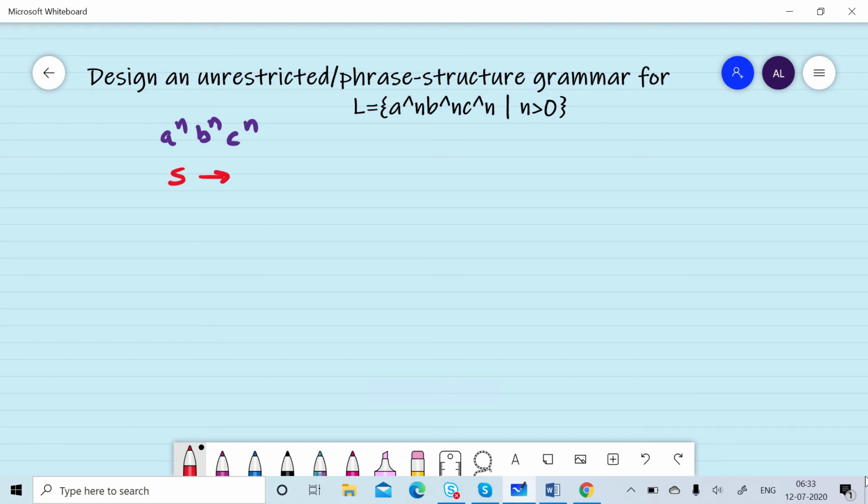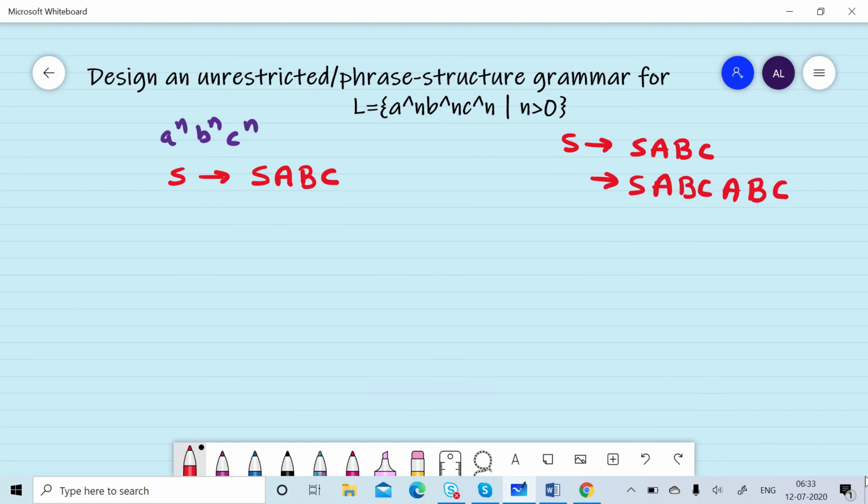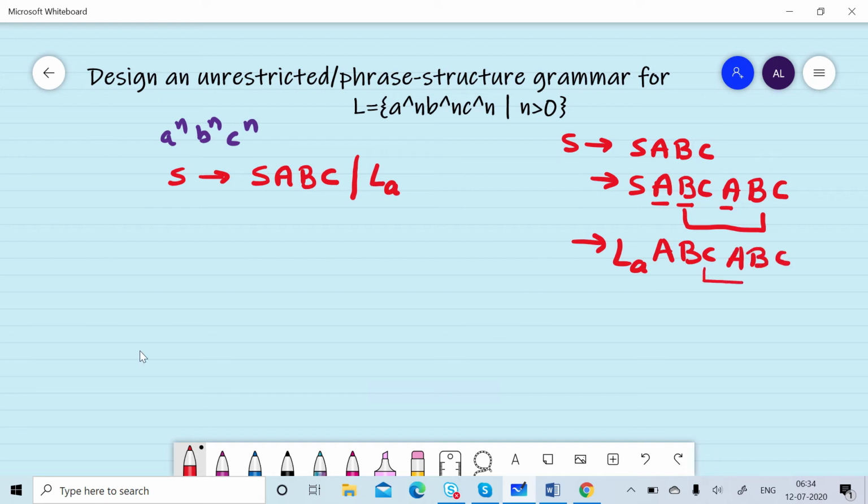Initially we have a production rule: S gives SABC, and S gives ABC. Then S can again be replaced by ABC. Using these production rules, we are able to generate an equal number of A non-terminals, B non-terminals and C non-terminals. Then we replace it by a left marker LA. Suppose it is replaced by LA, ABC, ABC. Now we have to rearrange the non-terminals.